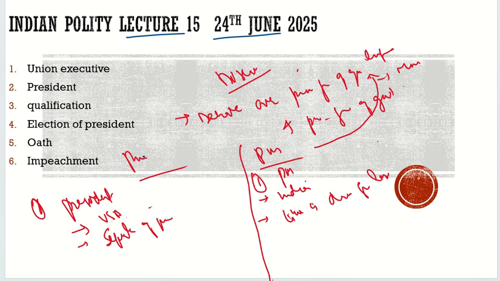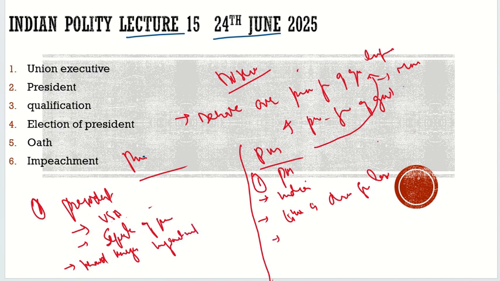The executive is drawn from the legislature, and one thing you should note is that the executive is responsible to the legislature. Then how is this president removed? Here we understood that even if Donald Trump's party loses the election, he will not lose his place. He will still be president for the 4 years. The president remains in power regardless of his party's strength in the legislature. How is he removed? He may be removed through impeachment.